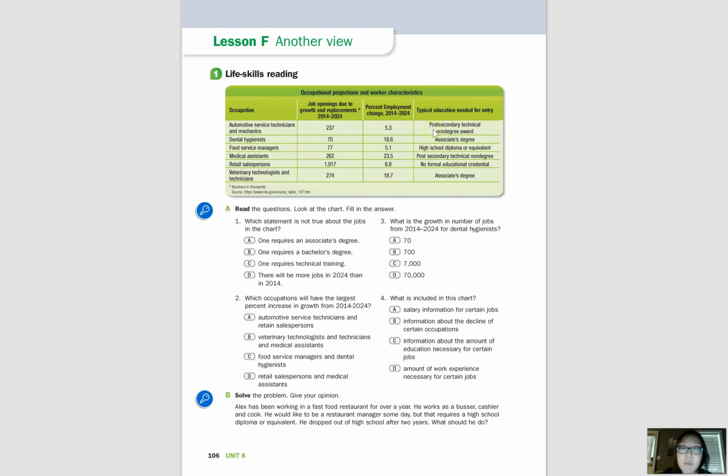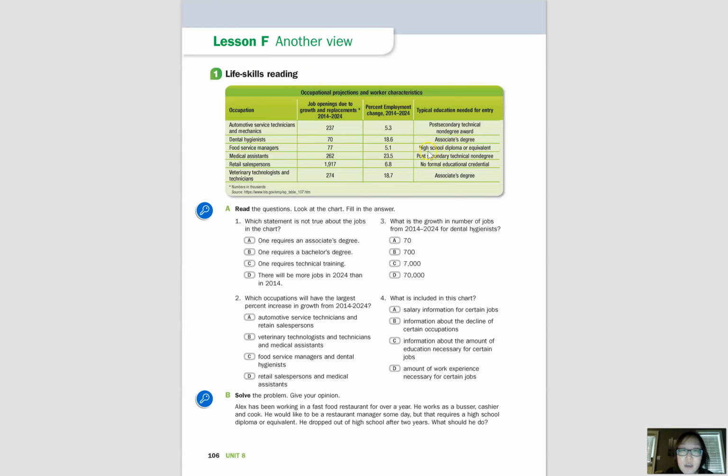Post-secondary means after graduating from high school. So college is post-secondary, a technical college is post-secondary, and vocational training is post-secondary. But some of them are non-degrees, meaning you don't need a college degree to enter into this field, but you do need some kind of training. Okay, and then the next one is associate's degree, and as you know, associate's degree is usually a 2-year degree.